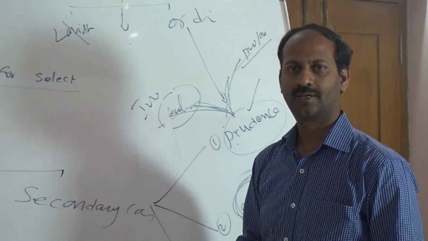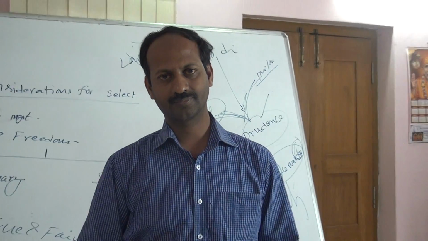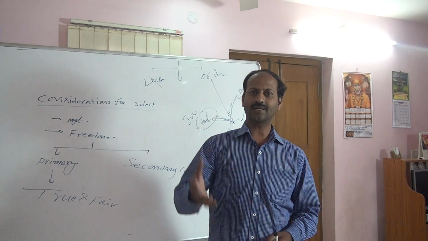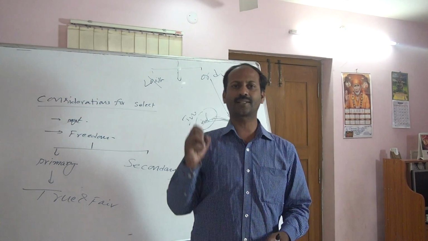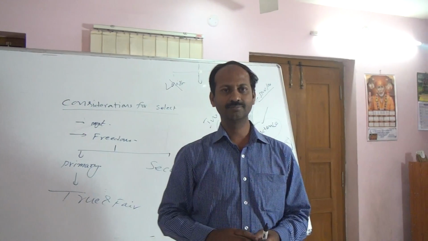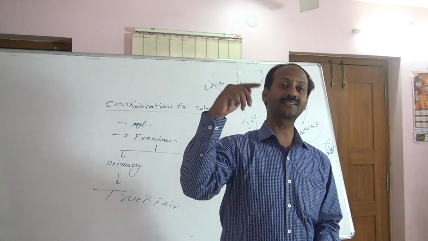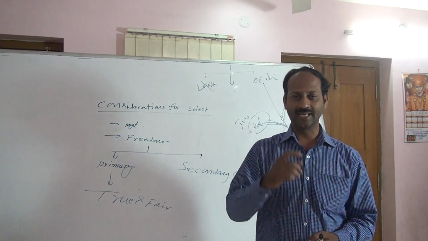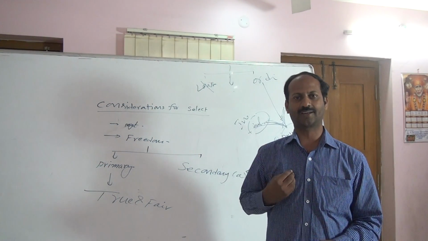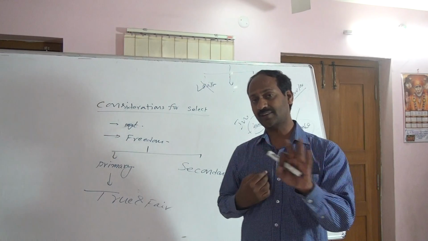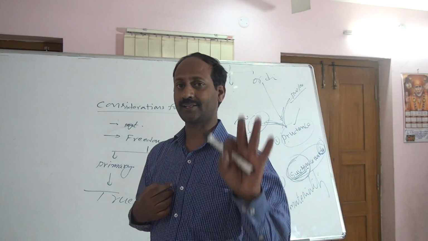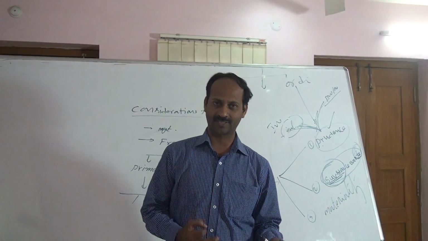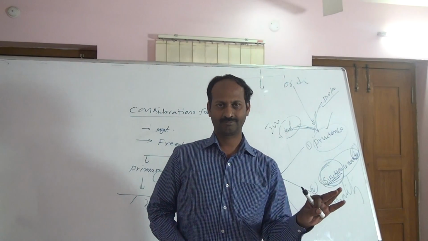Example, hire purchase. In the case of the hire purchase, the hire vendor will transfer the ownership of the asset to the buyer after the last installment payment. Until then, legal ownership is with the vendor. Buyer is not legally the owner. According to legality, the vendor is the legal owner, not the buyer.